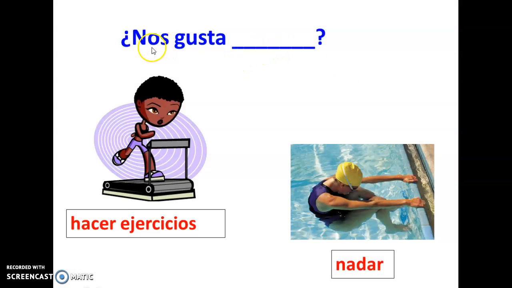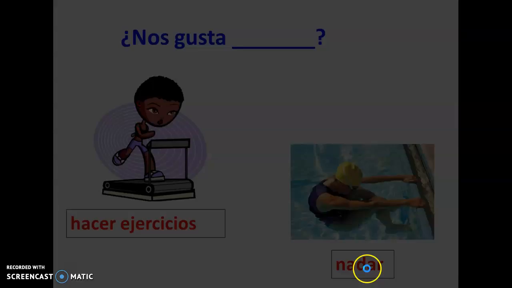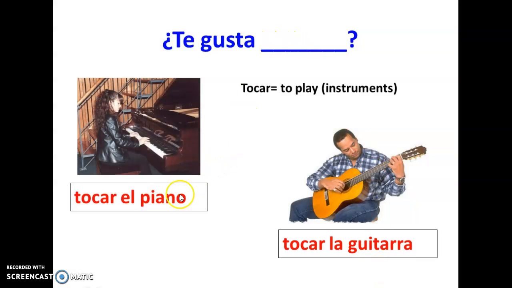Nos gusta, so you know, we can ask, do we like something? Nos gusta hacer ejercicio, so do we like to exercise? Or do we like swimming in general? Nos gusta. And then we can use the verb in the infinitive as well. Te gusta tocar. Tocar is to play when we talk about an instrument. Te gusta tocar el piano. So do you like to play the piano? Or te gusta tocar la guitarra? Do you like to play the guitar?